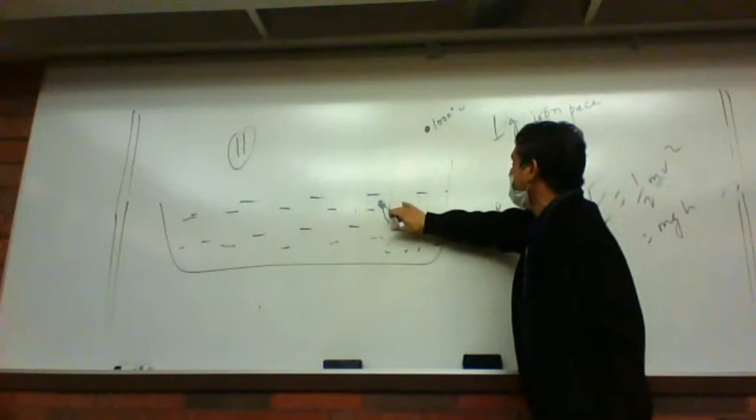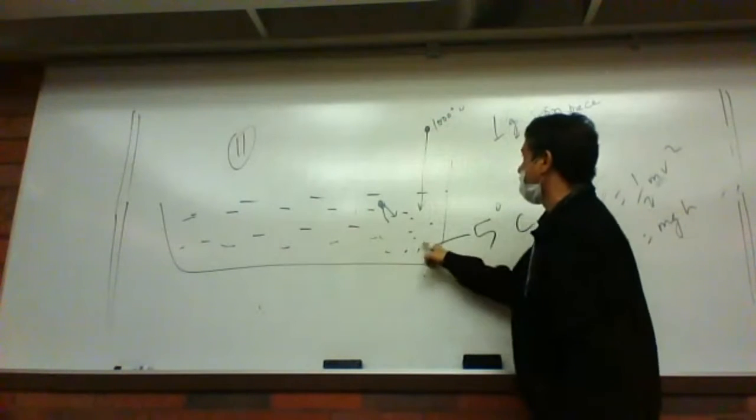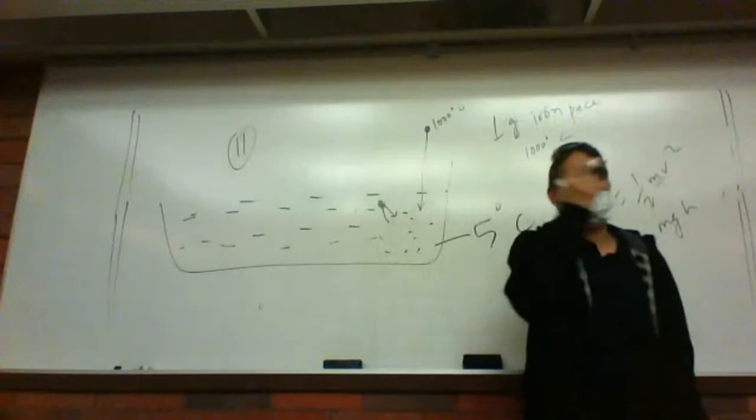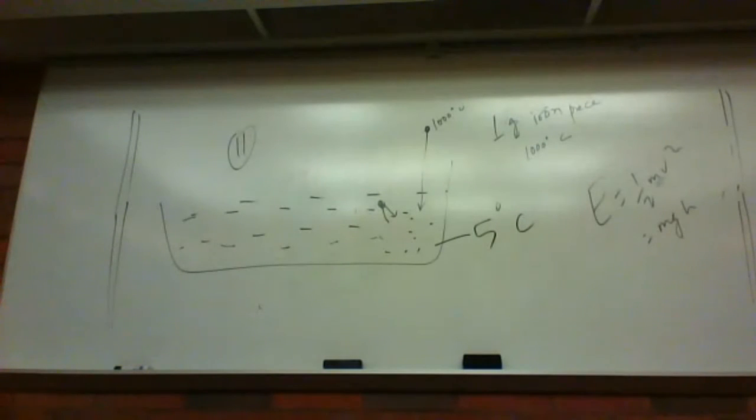But if I mix these two together, the heat will flow from the high temperature body to the low temperature body. So that 1 gram iron piece at 1000 degrees centigrade gives its heat to the water. Make sense? It's just like, I know a lot of chemistry, and you don't know that much chemistry. You're just starting, right? So the knowledge is flowing from me to many of you, just like that, right? Make sense?